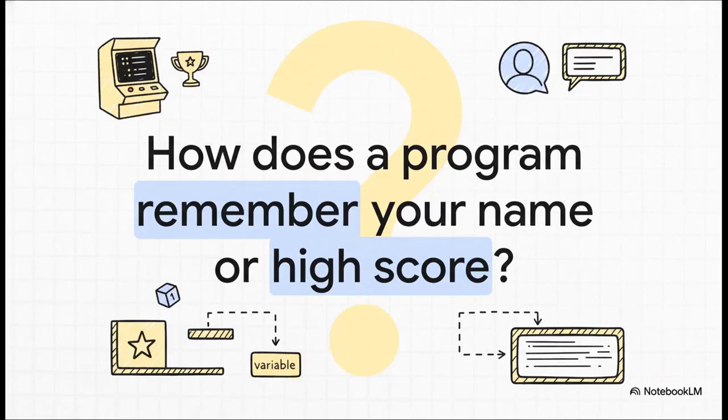Yep, that's the fundamental job of a variable. It's basically the program's memory. Whether it's keeping track of your score, holding on to your username for a welcome message, or storing the price of something in your shopping cart, variables are the little containers that hold all that crucial information.